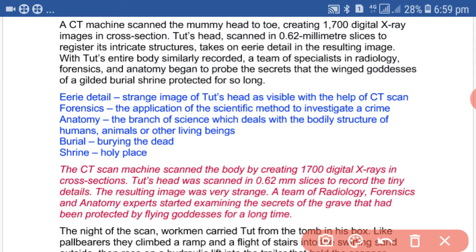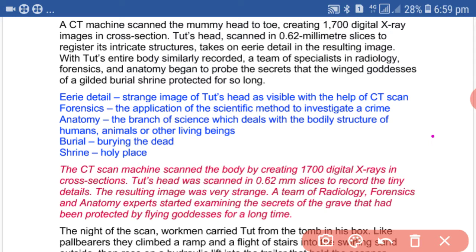Dear students, the CT scan machine scanned the body of Tut by creating 1700 digital X-rays in cross section. Keep in mind that Tut's head was scanned in 0.62 millimeter slices to record the tiny details about him.